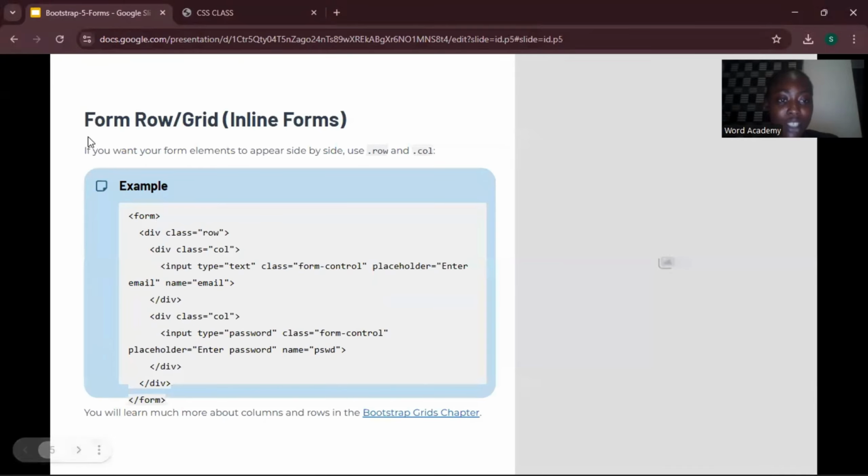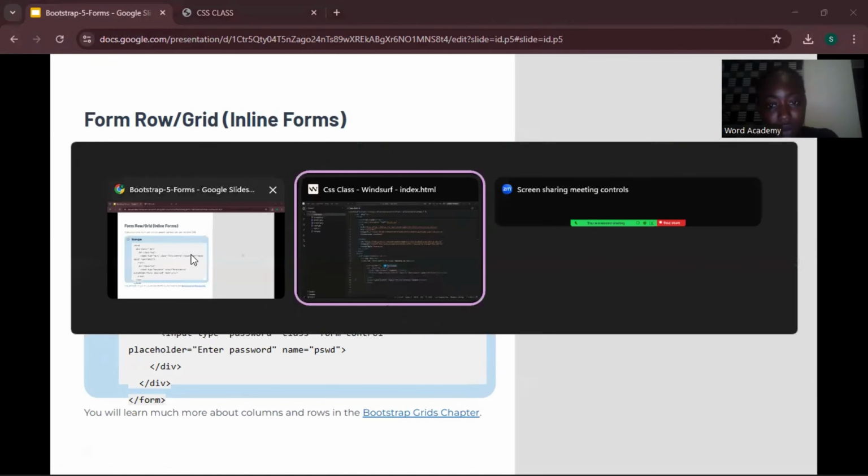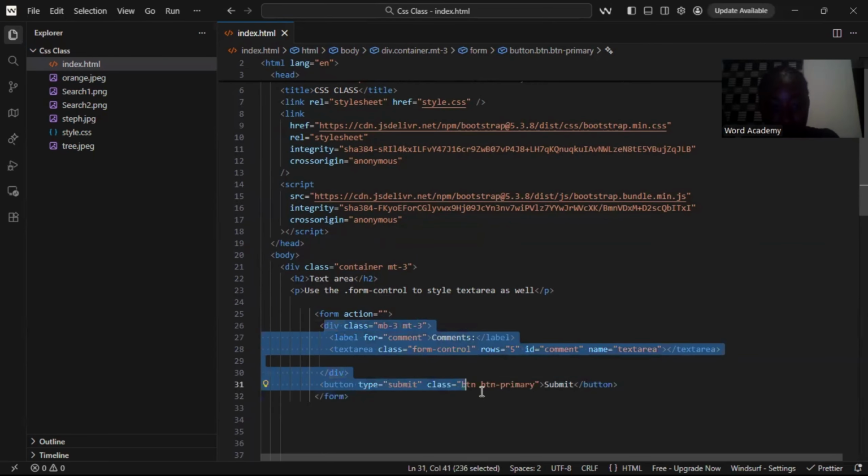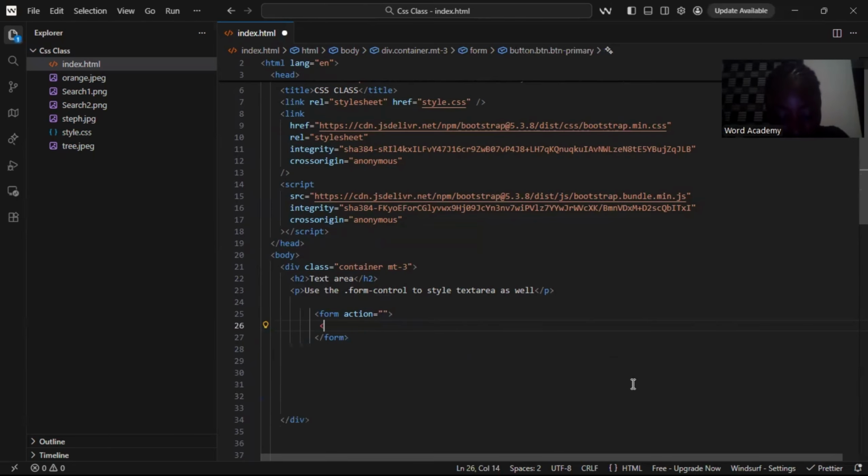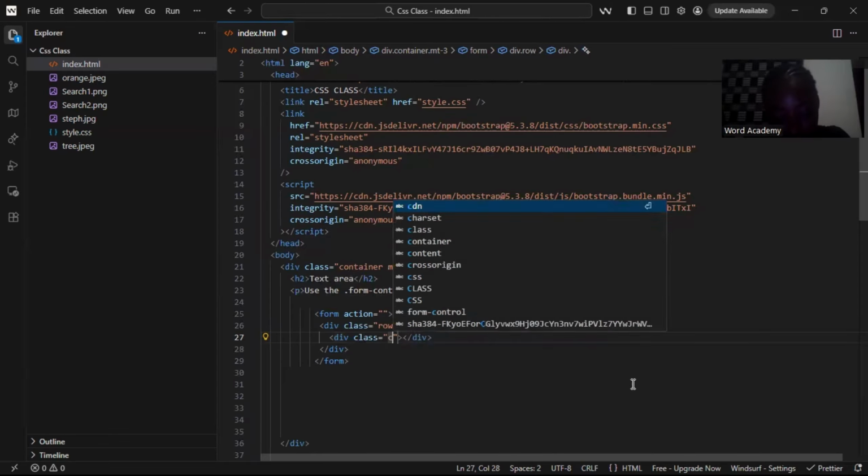And let's move to the next part, which says form row/grid, that is inline form. If you want your form elements to appear side by side, use row and col. So inside our form, instead of giving it this, we'll make use of row and col. Instead of using div, we're going to take it off. And after that, we're going to give it another div, inside the form, with a class name of row. And inside that, we'll also give it another div, which will be class col.